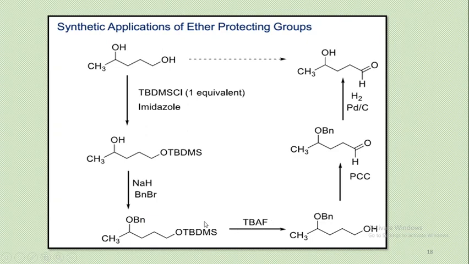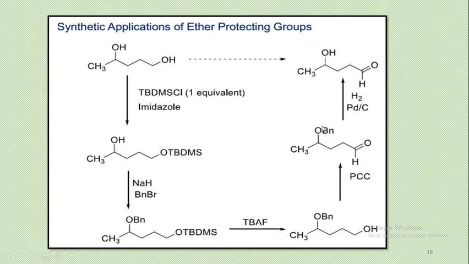In the next step, here we use TBAF, that is the tetrabutylammonium fluoride, for the deprotection. And as we know, the TBAF only deprotects the silyl ether. Therefore, the OBn remains the same. Only the silyl ether is deprotected into this OH. And after this deprotection of the primary alcohol, here we use PCC for the oxidation of this primary alcohol into this aldehyde. This is our desired product. That means the oxidation of the primary alcohol into aldehyde, the OBn remains the same.